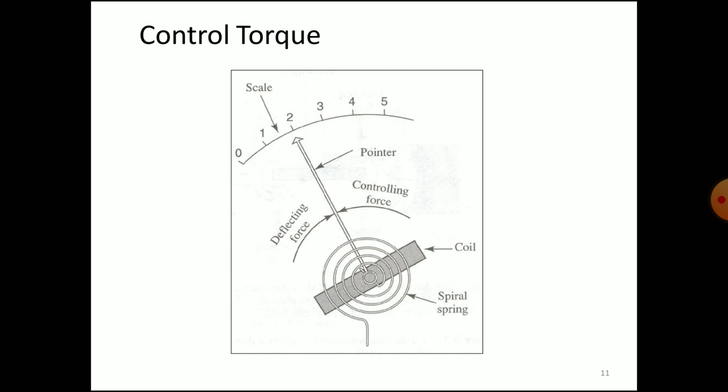So controlling torque. The torque which is required to control the deflection is nothing but the controlling torque, and that torque is provided by the spring mechanism. So the spring will be the main part of the control torque system. It's a coil on which a spiral spring is provided, which controls the deflection to and fro of the pointer over a calibrated scale.